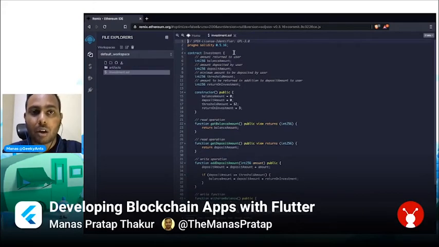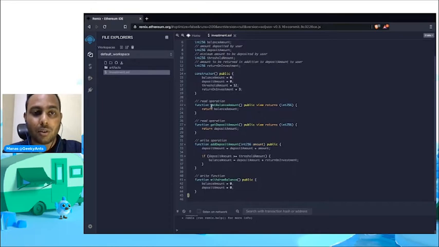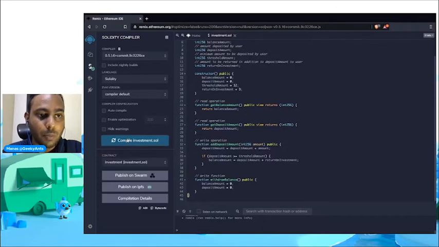While writing a contract, we first start with mentioning the version of Solidity that we are going to be using. Then we create a contract with the keyword contract and the name Investment. Here we have all the variables that our smart contract will use, and we initialize them using a constructor. At last, here are the methods that will help us accomplish what we are trying to do using the smart contract, right?